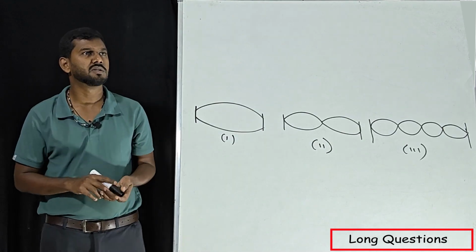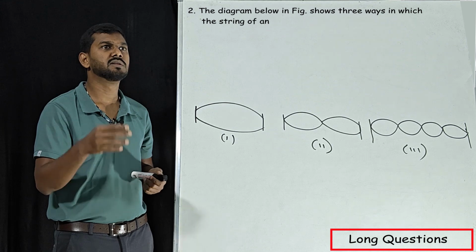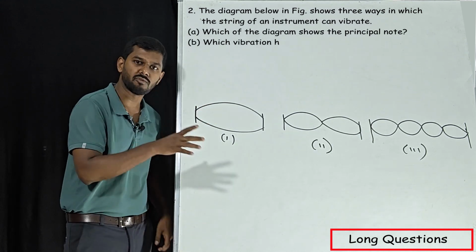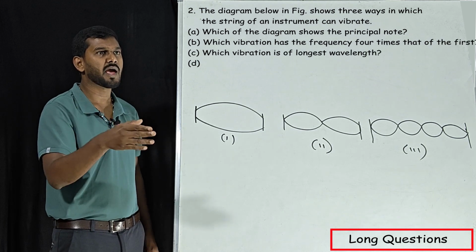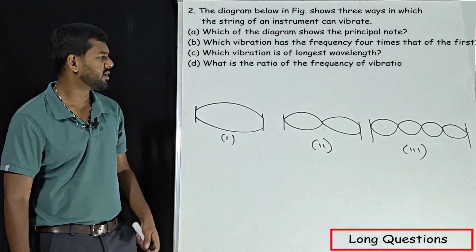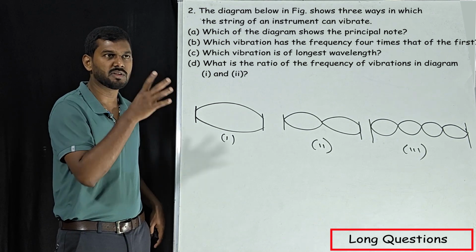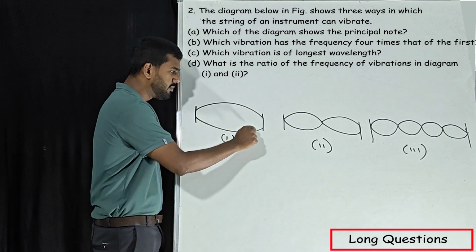That's it. Our next question: the diagram below in the figure shows the three ways in which the string of an instrument can vibrate. So this is a vibration of a string, and for our first question, which of the diagrams shows the principal note? So here this is a concept. This is what we have learnt in the concept video. You can see principal note means one upper, one below part.